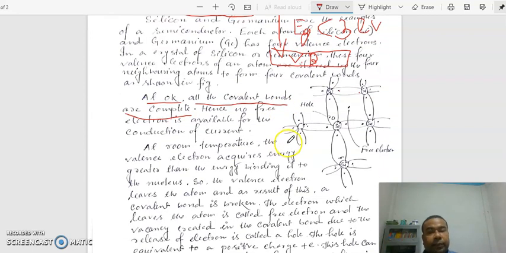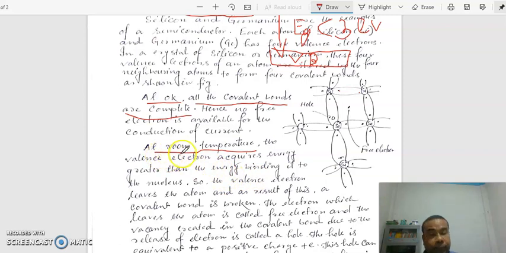When temperature is increasing or rising to room temperature, the valence electrons acquire energy greater than the binding energy to the nucleus.